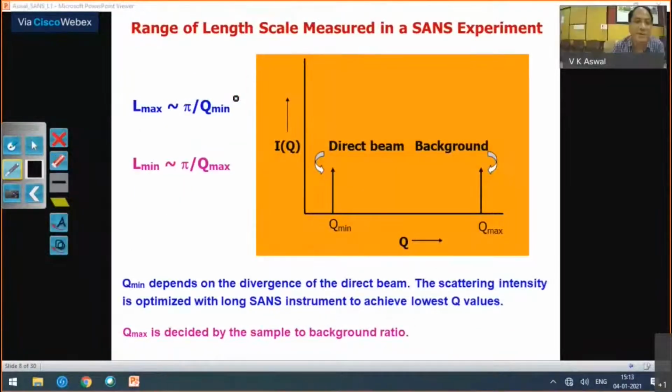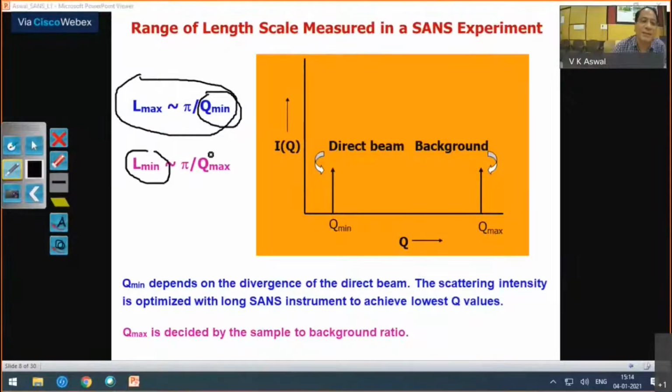Small angle scattering probes 1 nanometer to 100 nanometer. What are the factors that decide this length scale? It is determined by what is the Q minimum you can measure in your instrument. And similarly, the minimum length will be decided by what is the Q maximum you can use. So basically, when you have an instrument, you will have these two limits.